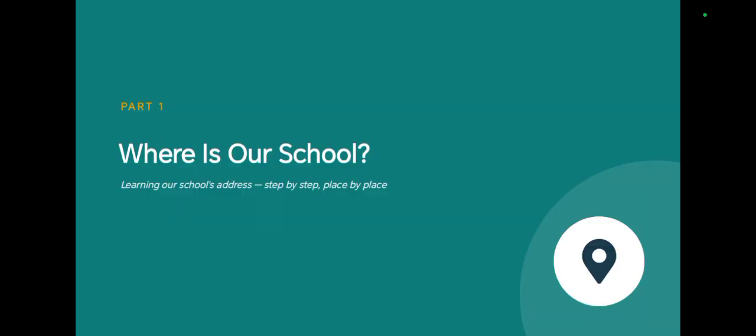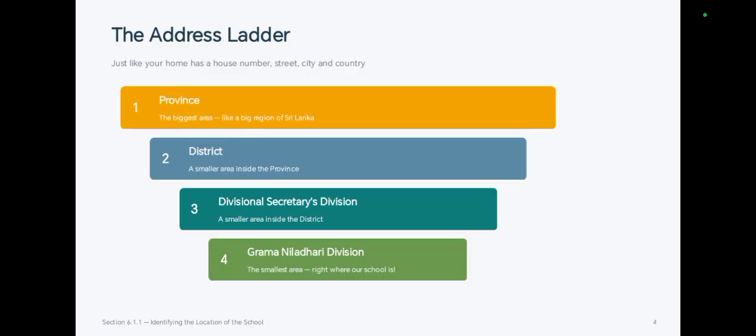Do you know where your school is exactly located? I think you already know the exact location, but anyhow we can explore it. Just like your home has an address, a house number, street, city, and a country, our school has an address too, but it works a little differently. It goes from small to big. First, our Gramaniladhari division, then the divisional secretariat division, then the district, and finally the province.